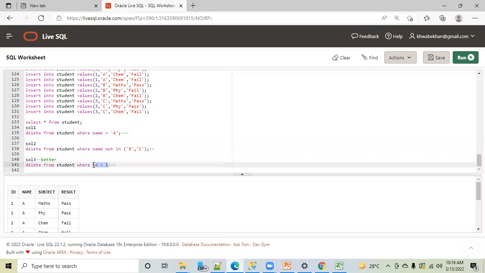You have written ID is equal to 1, name is equal to A. For you, they both seem to be simple. But for SQL to handle, this is very easy as compared to this one. Because to filter based on characters or a string is a little bit tedious as compared to filtering based on numbers. That is why you will see at many places, most of your forms or results and all those things are filtered based on the number.